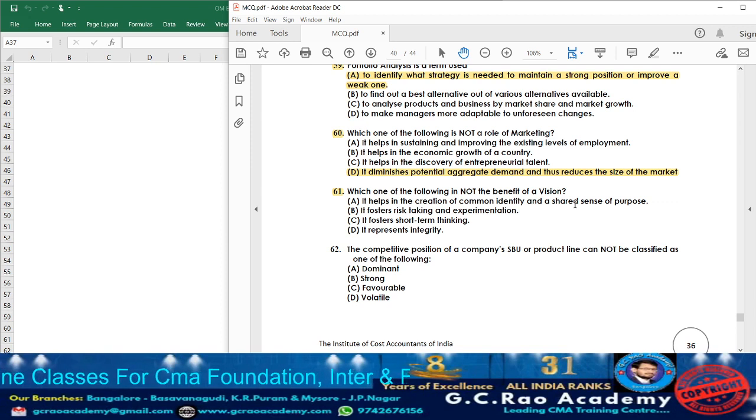See, usually vision statement means nothing but foreseeing the future, that we are going to call it as vision. We can tell the vision is a roadmap for the future and usually it will be done for a short term. It is going to provide the short term imagination or thinking for the organization, that we are going to call it as vision. Now what they are asking is not the benefit, which is out of the below four options, whatever they are given, which is not the benefit they are asking us to identify.